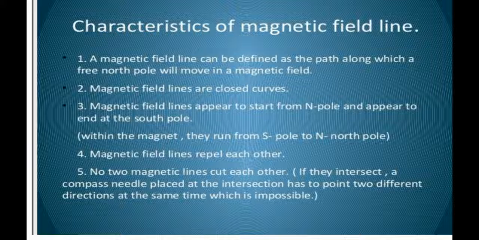If they intersect, then they will be showing two directions, and if a magnetic field line is in two directions, then there is no use of that particular magnetic field line. So magnetic field lines never intersect with each other. Magnetic field lines emerge from the north pole and merge at the south pole, meaning from outside they go from north pole to south pole, and from inside they travel from south pole to north pole.